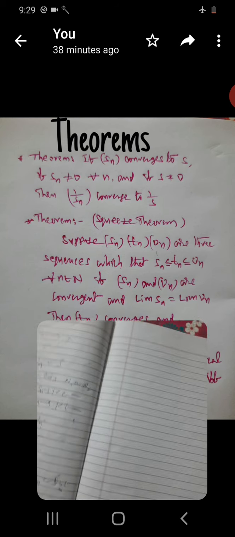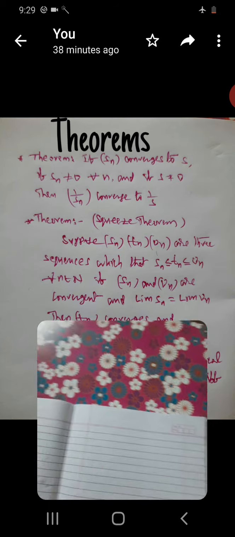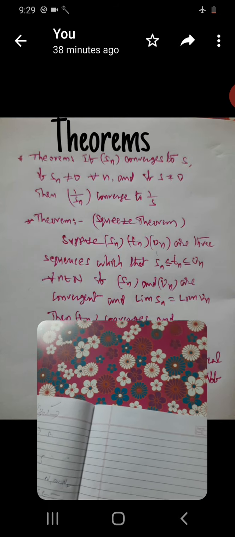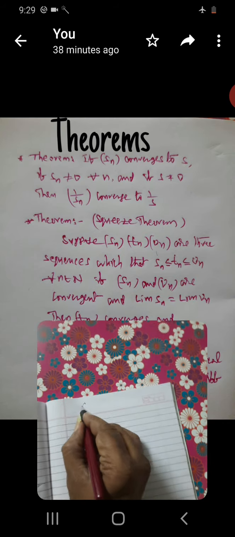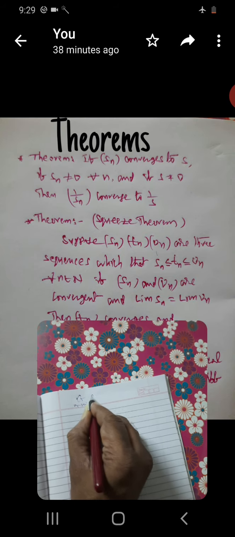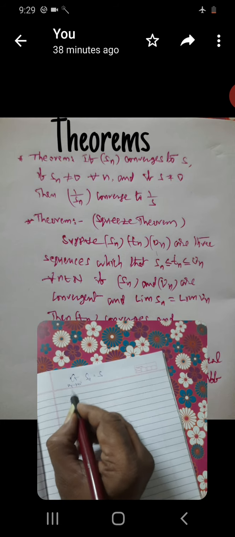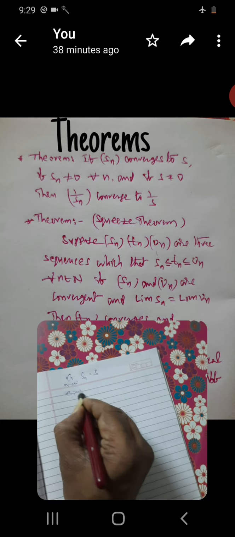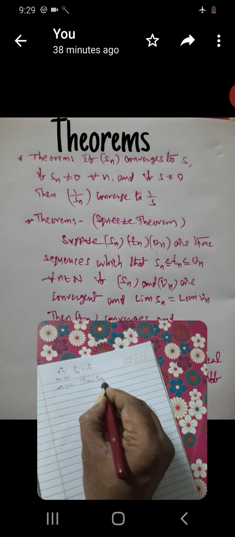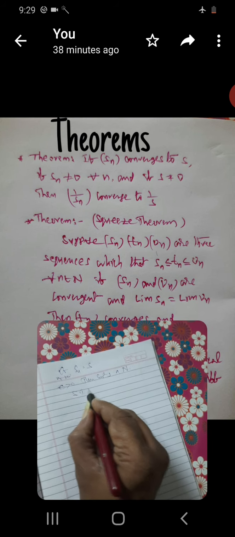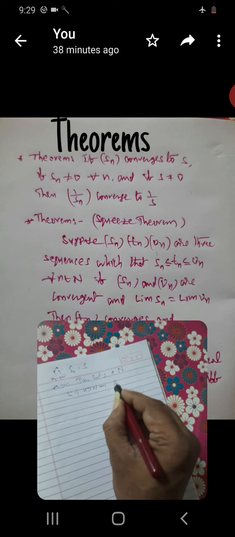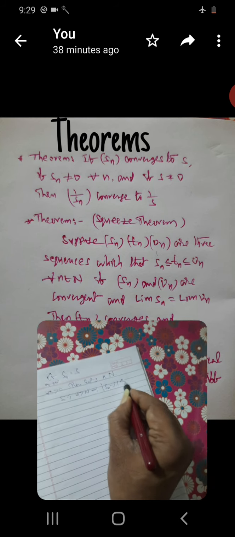That is the statement. Now next, see the infinity case. You know the limit as n tends to infinity of Sn is equal to S. How to write the definition of this limit? For every epsilon greater than 0, there exists a number capital N such that n greater than N implies mod Sn minus S is less than epsilon.